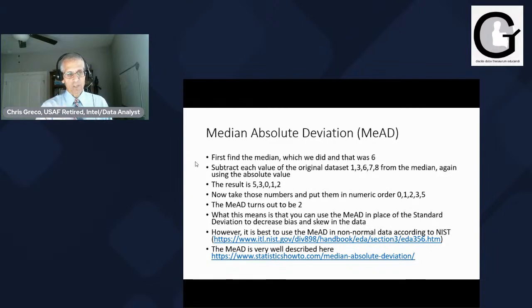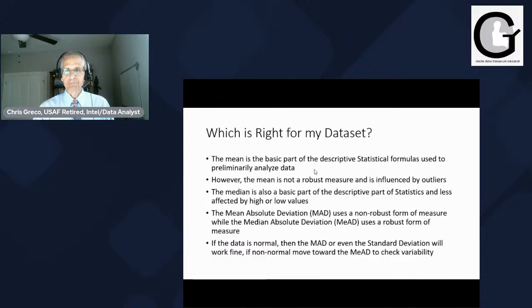NIST.gov is also a great site, very, very good from the standpoint that it basically has a statistical handbook that goes through all these different statistics and statistical methods at a very high level. So you have to kind of understand a little bit about statistics to make it work, but it is a very, very good reference. So I highly recommend that.